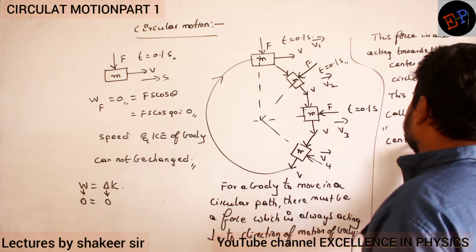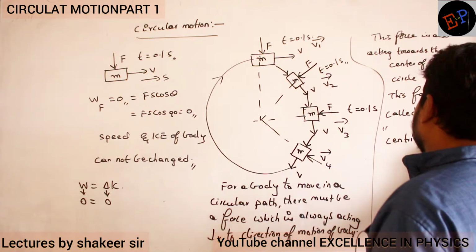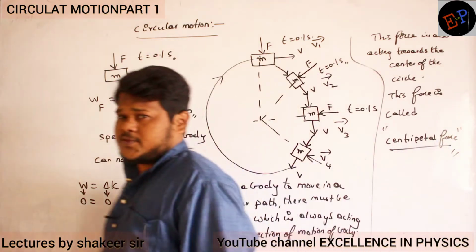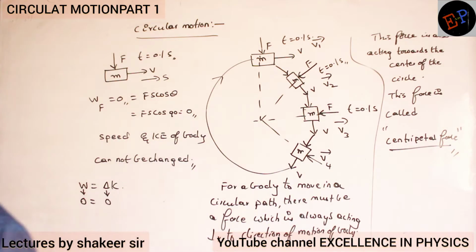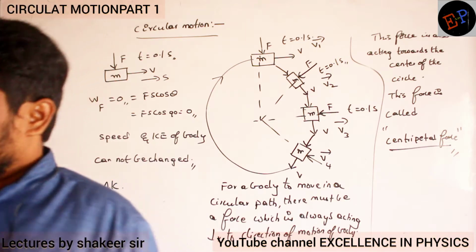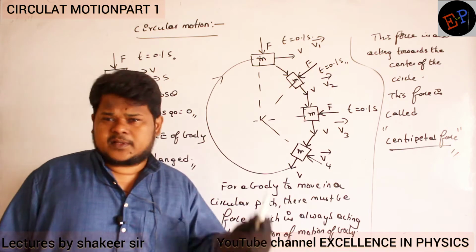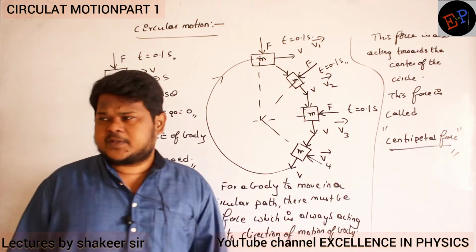Centripetal force. Okay, that force is called centripetal force. Understood now? So for a body to move in a circular path, what kind of force should be there? Definitely centripetal force should be present.